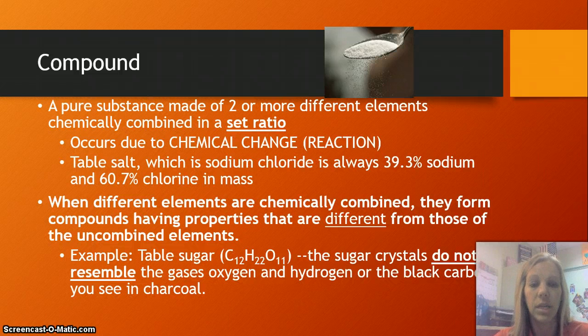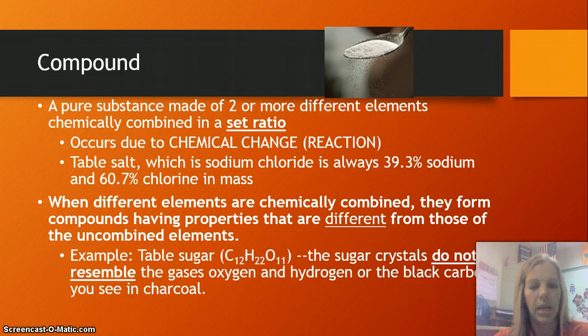If you think about table salt, which again we talked earlier is NaCl, table salt is a compound, it always has 39.3% of its mass as sodium and 60.7% as chlorine. Otherwise, it is not table salt.